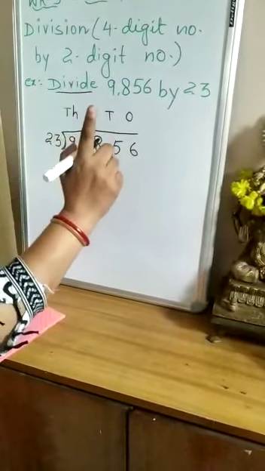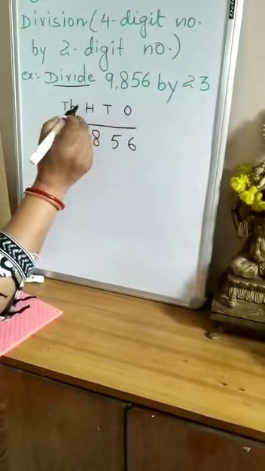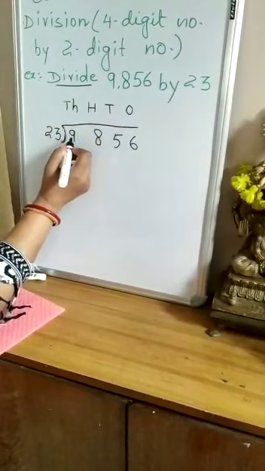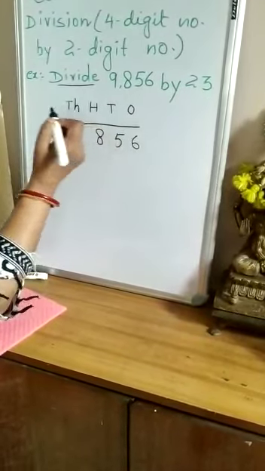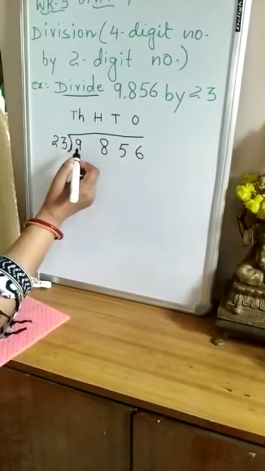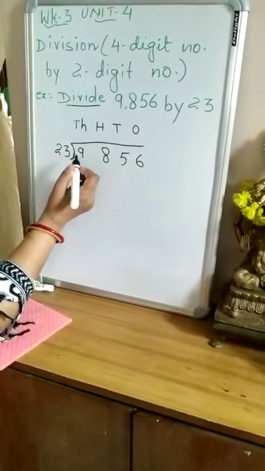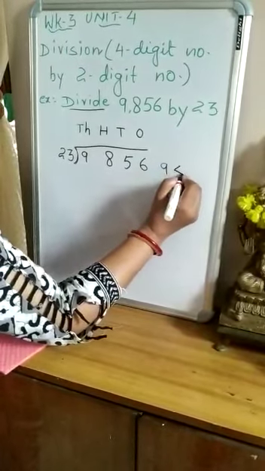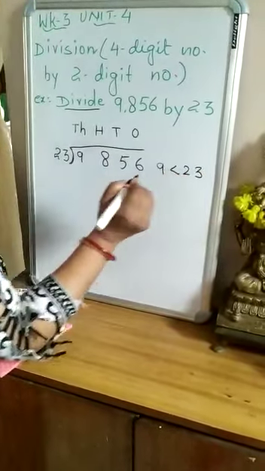Now step number 1. We start with the thousands, that is towards the left side of the dividend, the largest place value digit. So here thousands, it's 9. So 9 is less than 23, correct?